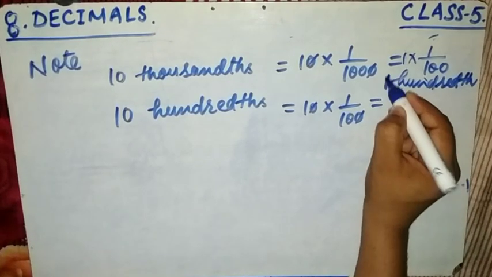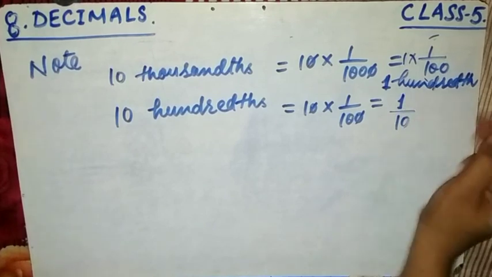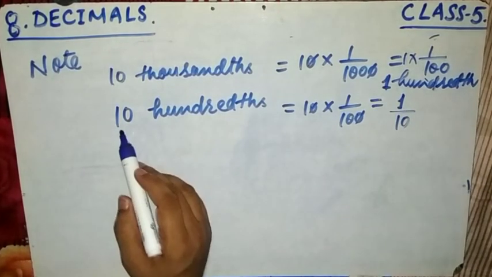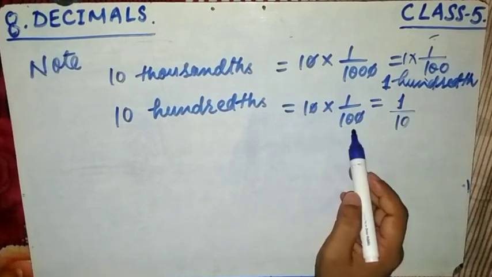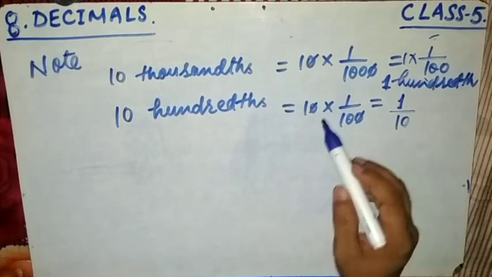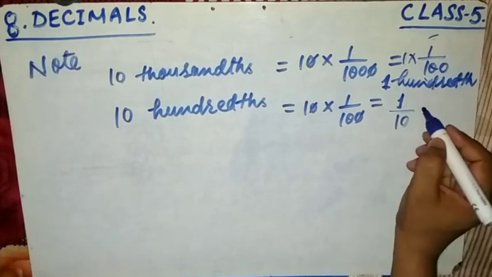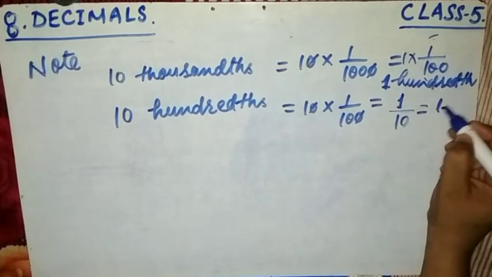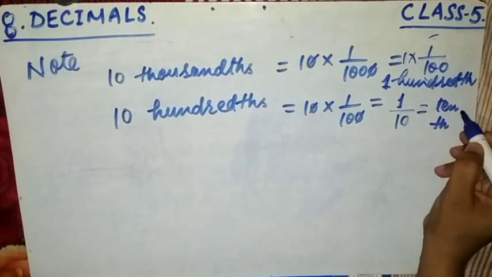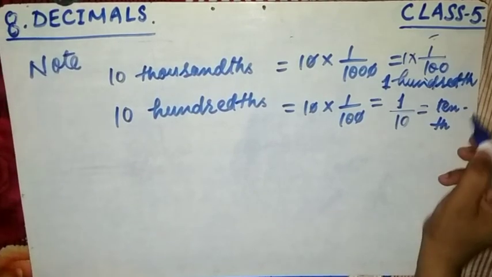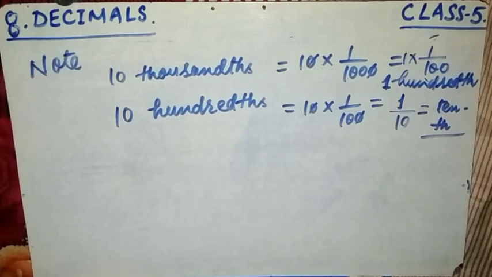Hundredth. This is 100th. Similarly, 10 hundredths. Now multiply by hundreds, meaning 1 by 100. So this 0 0 will get cancelled. This is 1 by 10. This is known as tenth. I hope you will be clear. Now next point.